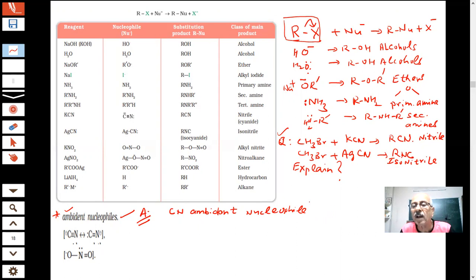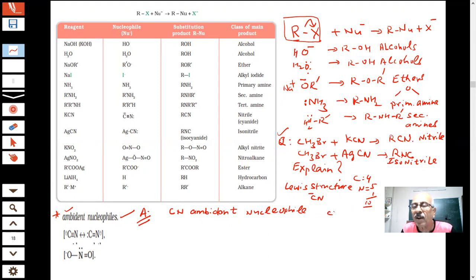Ambident nucleophile, and if I see the Lewis structure of this, you have been told how to write the Lewis structures. Carbon has how many electrons in the outermost shell? 4. How many electrons in the outermost shell of nitrogen? Nitrogen is 5, and since it is CN minus, 1 more electron. 10 electrons.